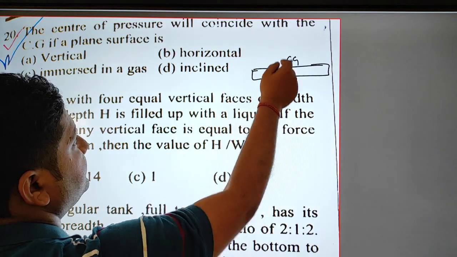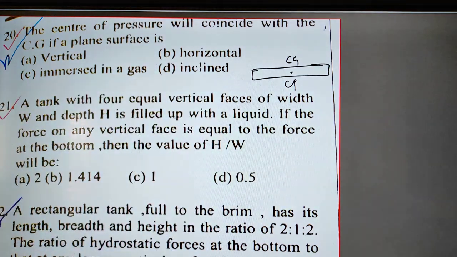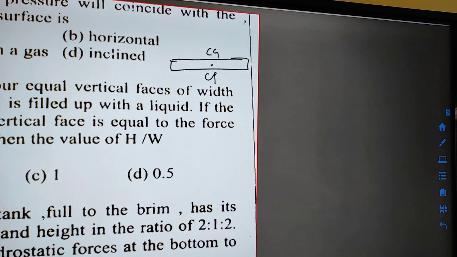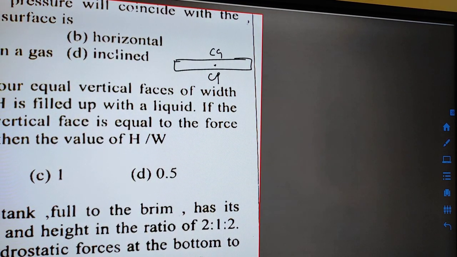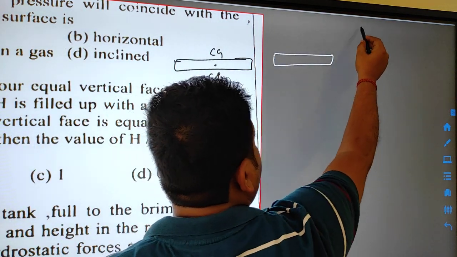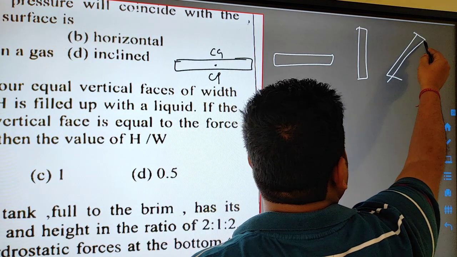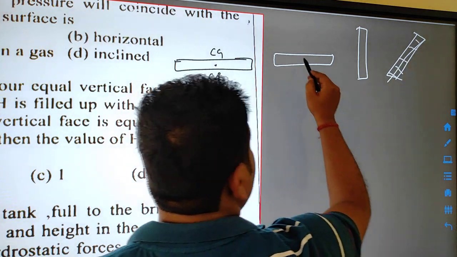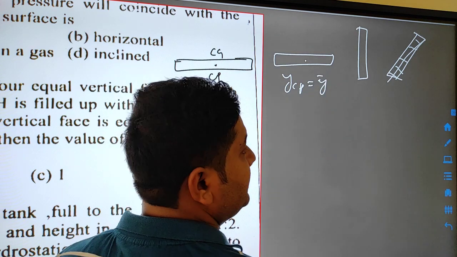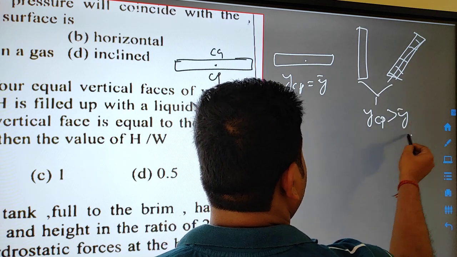So there will be three conditions: when the plane surface is horizontal, when it is vertical, and when it has any inclination. In the horizontal case, the center of pressure y_cp will be equal to y bar. In the other two cases, the center of pressure will be greater than y bar.